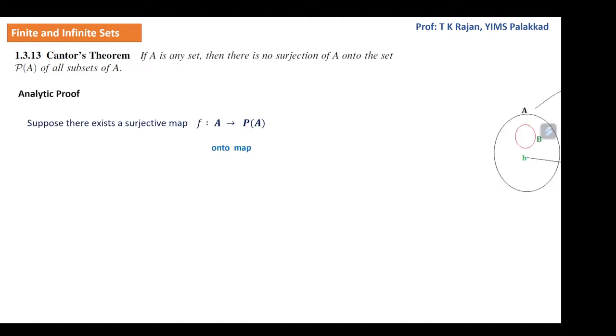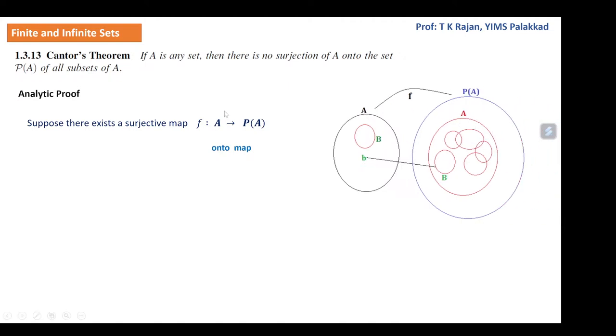Now we are going to give an analytic proof for this theorem. Suppose there exists a surjection f from A to P(A). That means there exists an onto map from A to P(A). P(A) is the set of all subsets of A. If you take any B a subset of A, that B is an element of P(A). Since f is a surjection from A to P(A), for this B in P(A), there is an element b in A such that f(b) is equal to that B.